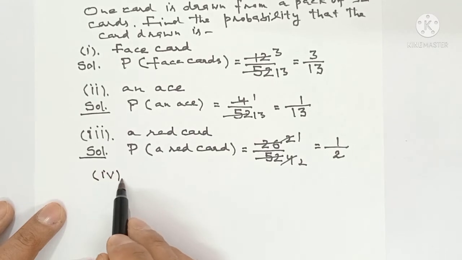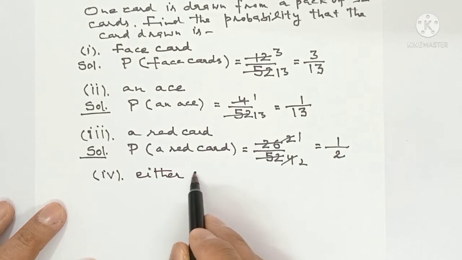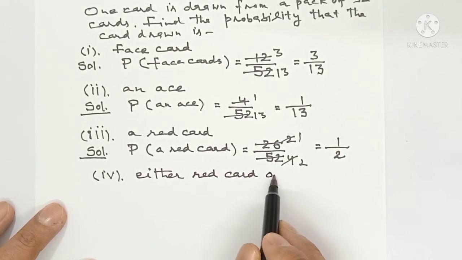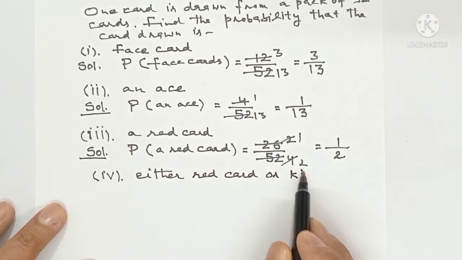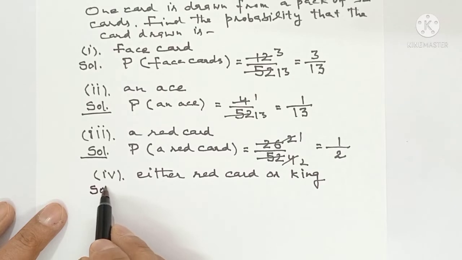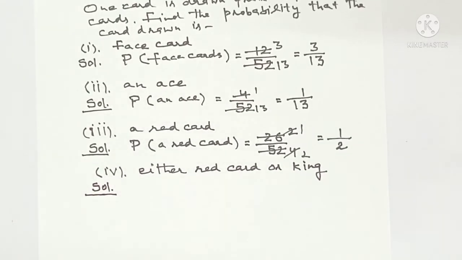Fourth part, either a red card or a king. Now how to do this question? There are total 26 red cards, and the 2 red kings are also included in that.